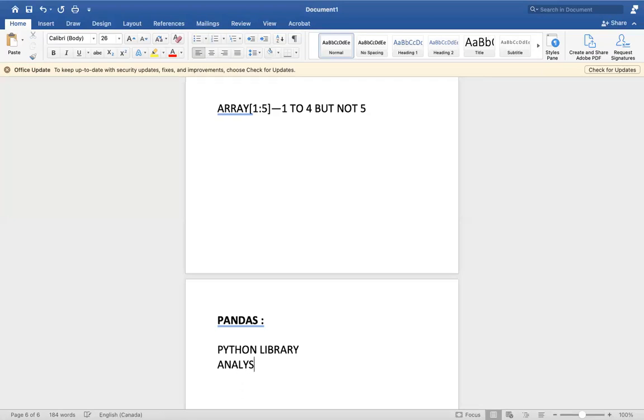If someone asks what you mean by pandas, you can say it's a Python library used for analyzing and manipulating data.